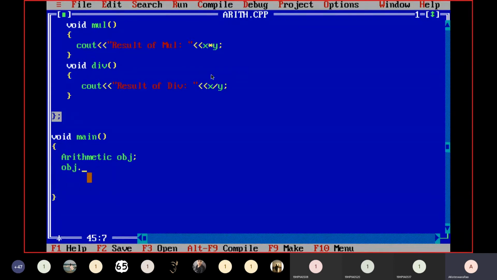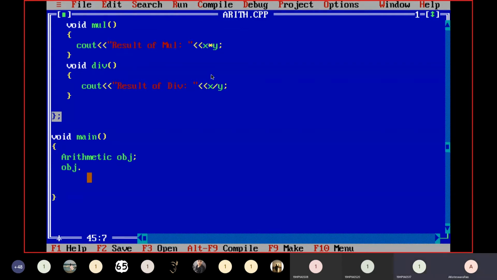Right. Now you tell me, I want to take input data from the user first. After that, I want to perform addition operation. After that, I want to perform subtraction. After that, I want to perform multiplication. And after that, I want to perform division. Now you tell me, what is the instruction now?